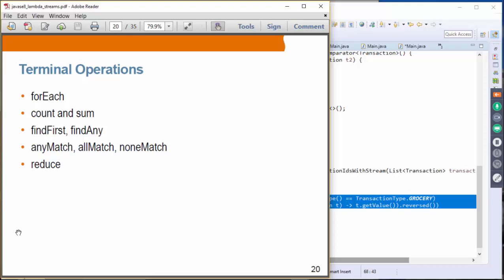These are examples of terminal operations. For each, we have seen that example already. Count and sum, find first, find any, match, all match, none match, and reduce.